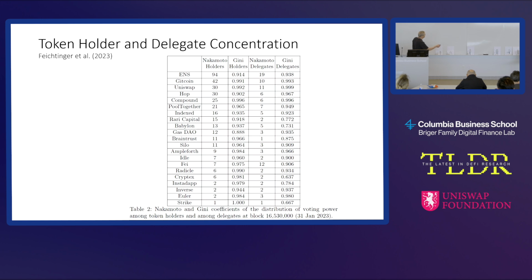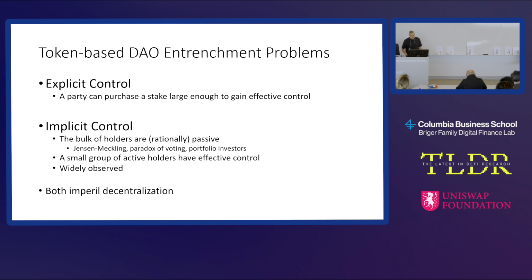Holders are token holders, and then we also have delegates. We have two separate columns here. In the paper, they note that if you take the minimum of these two columns, either large delegates or large holders, almost all of them are under 10. So this is an example of explicit control.